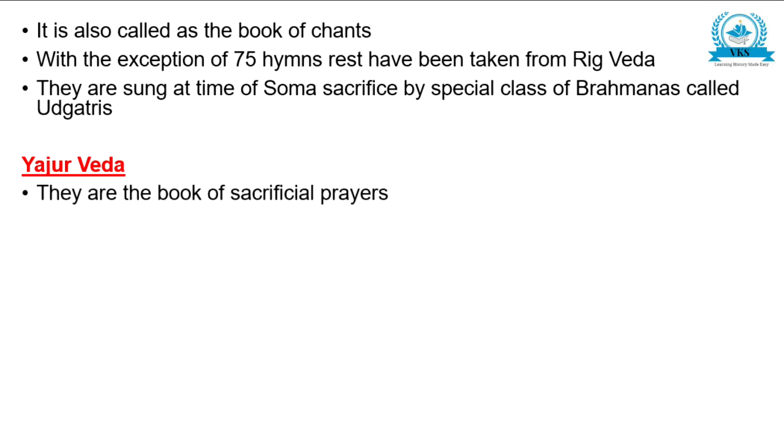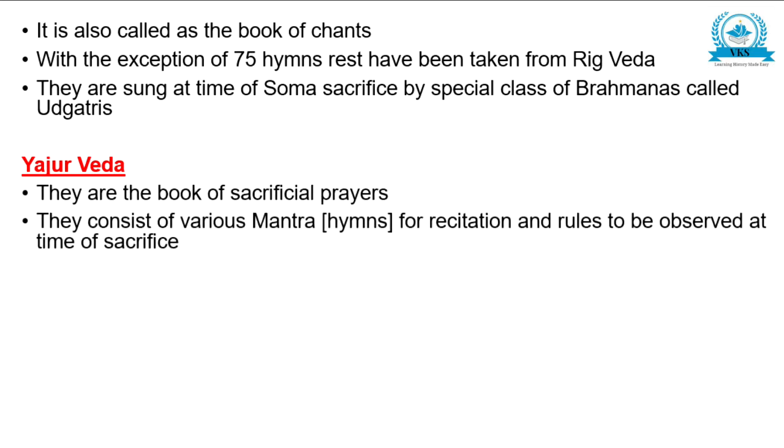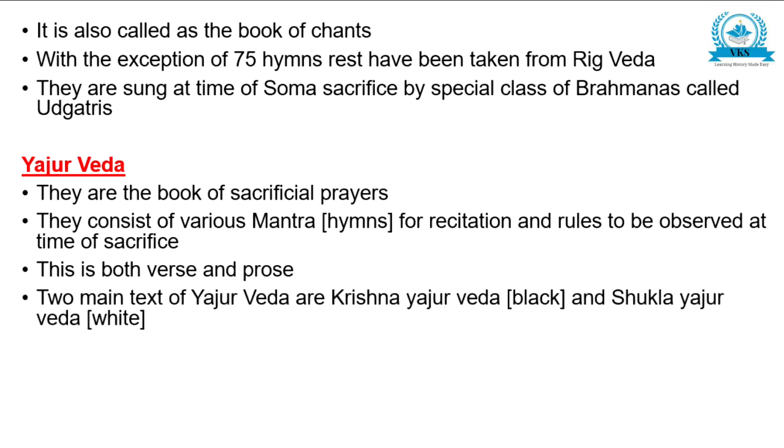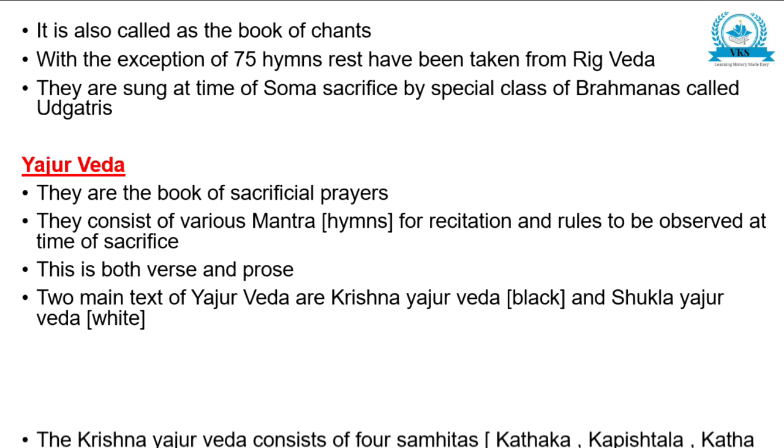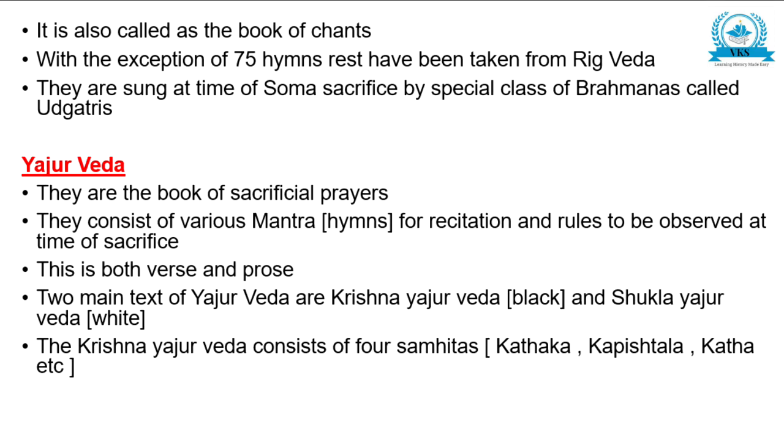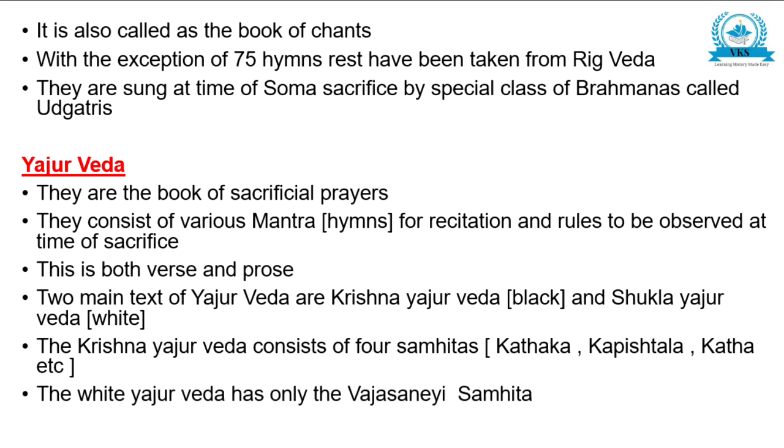Yajurveda. They are the book of sacrificial prayers. They consist of various mantras or hymns for recitation and rules to be observed at the time of sacrifice. This is both verse and prose. Two main texts of Yajurveda are Krishna Yajurveda black and Shukla Yajurveda white. The Krishna Yajurveda consists of four Samhitas, Kataka, Kapisthala, Katha, etc. And the white Yajurveda has only one, Vajasneyi Samhita.